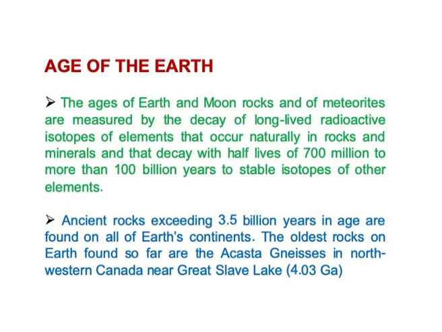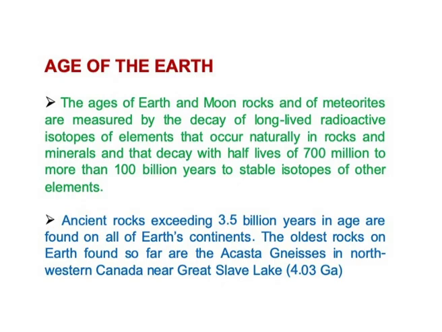We identify the radioactive isotopes, radioactive elements which occur naturally in rocks and minerals that decay with half-lives of 700 million to more than 100 billion years to stable isotopes of other elements. So the age of Earth can be determined from moon rocks or meteorites, measured by the decay of long-lived radioactive isotope elements.